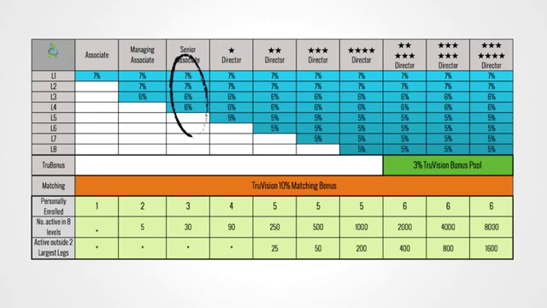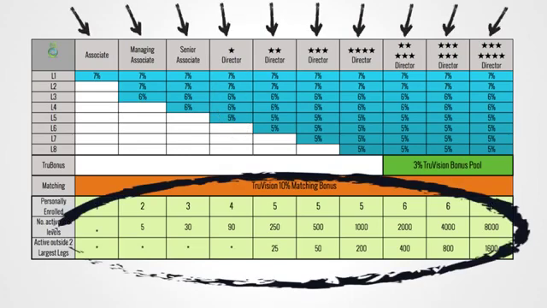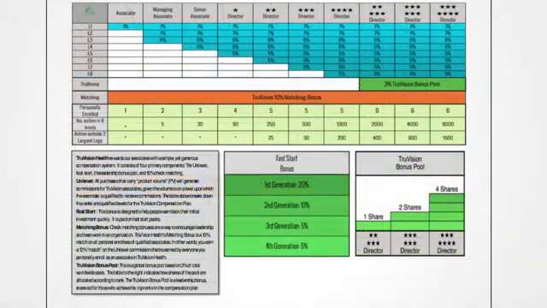The next rank up is called a 1-star director and is someone who has personally enrolled 4 active associates and has 90 active people in their organization. 1-star directors earn 5 levels of pay on their groups. Each of the ranks in the TrueVision Health Associate Rewards Plan has similar qualifications. This document is provided as a one-sheet reference guide for people to quickly compare the different parts of our compensation structure. It shows the rank, qualification requirements, and commission percentages of the levels in the unilevel, as well as fast start and matching bonus percentages.